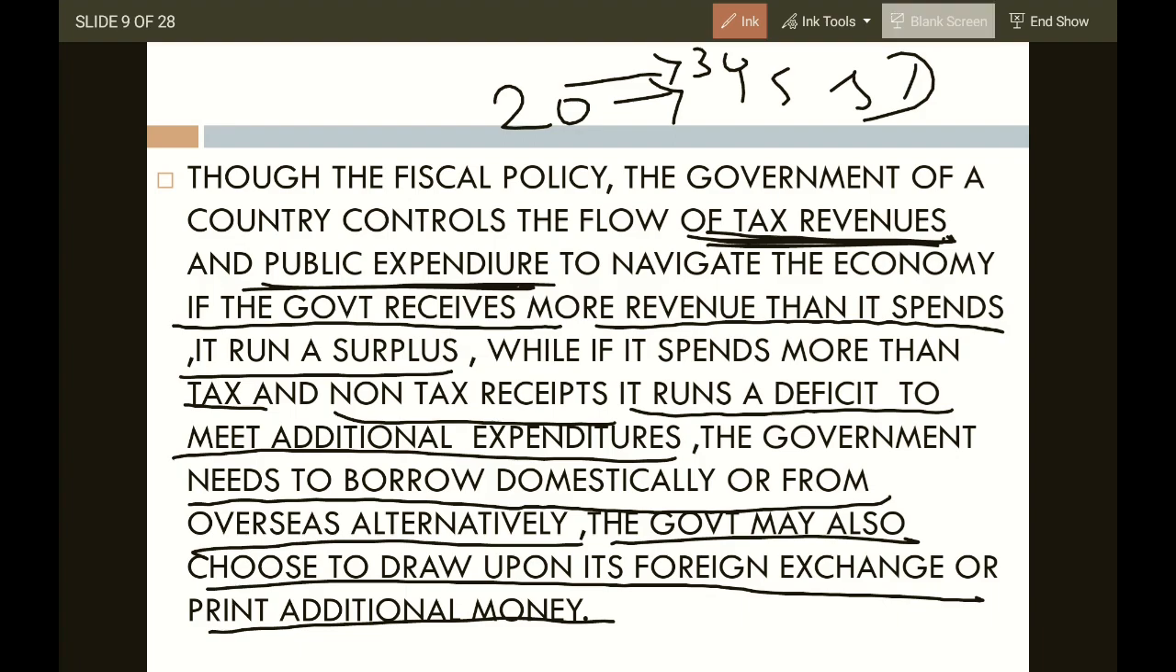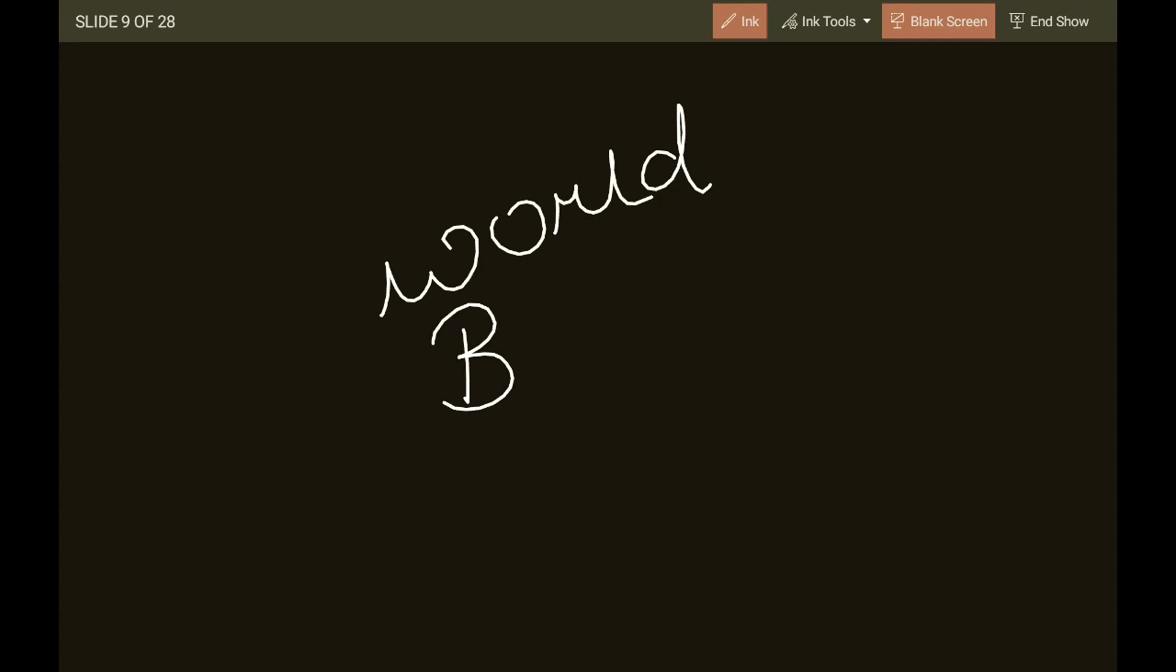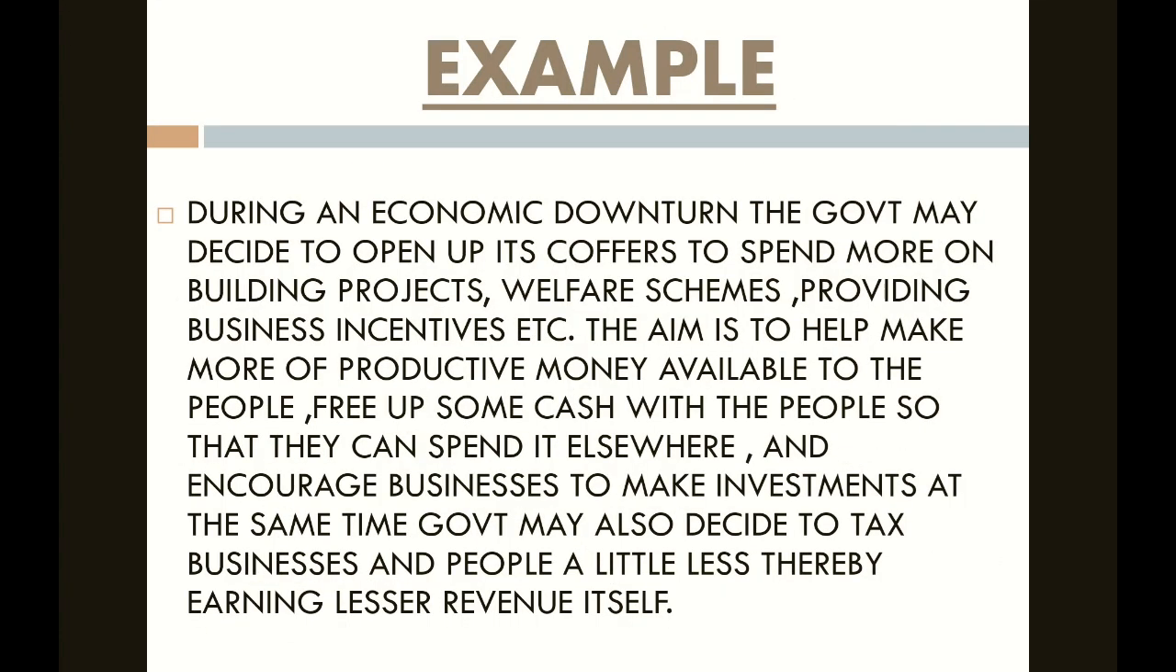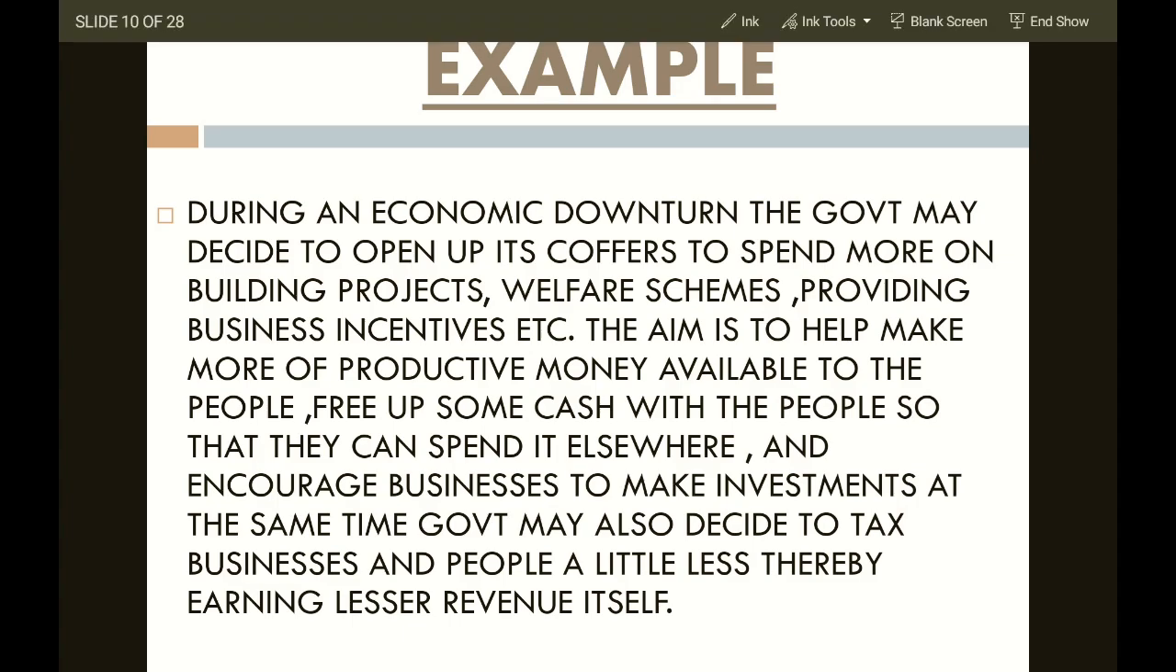They will be borrowing from other foreign institutes, like the World Bank. The World Bank grants loans to other countries if any financial crisis is going on in the country. Now, let's focus on the example.